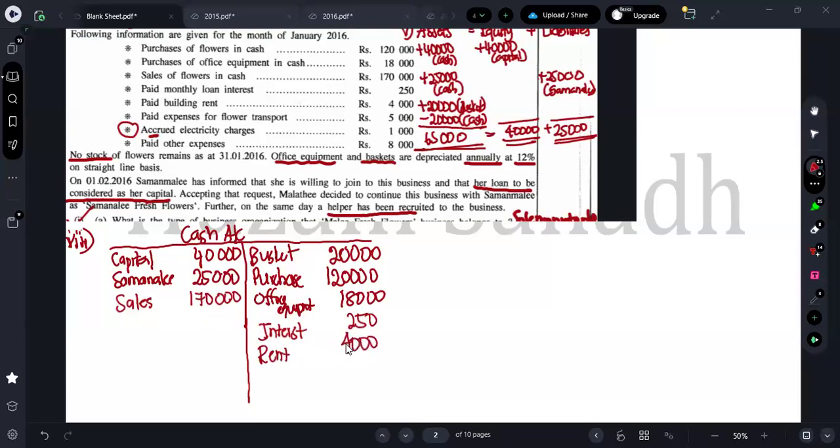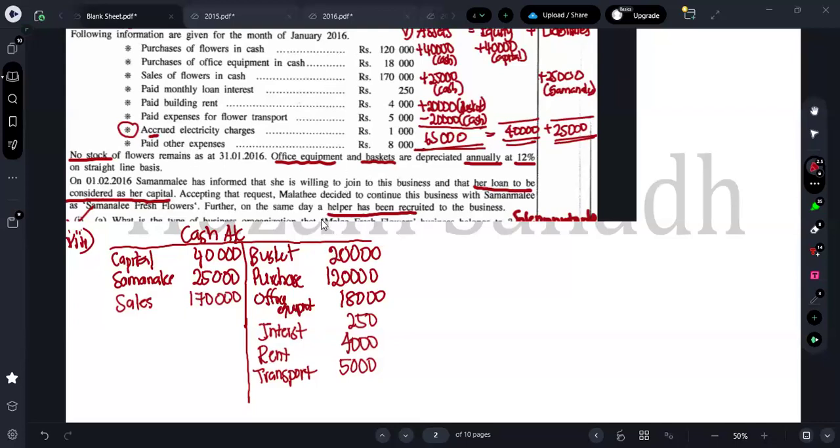4,000. Paid expense for transport. Transport I have paid how much? 5,000. Transport I have paid 5,000. Accrued electricity charge 1,000 means that 1,000 I have not paid, right? It is a payable, therefore I can't take it in my cash book.